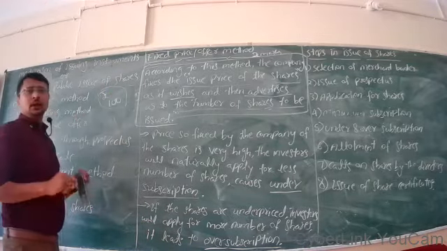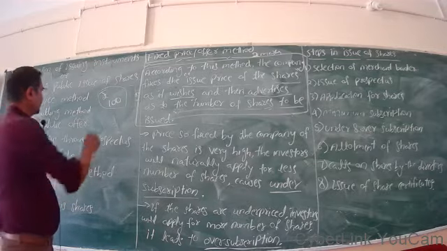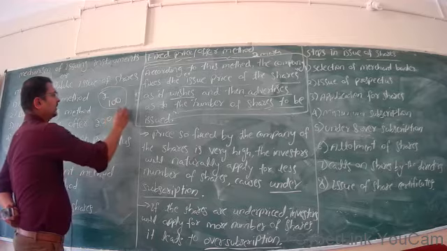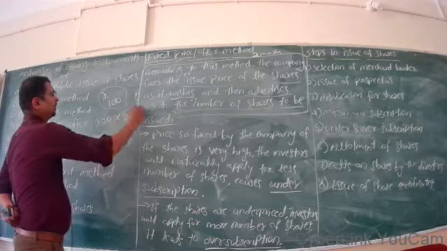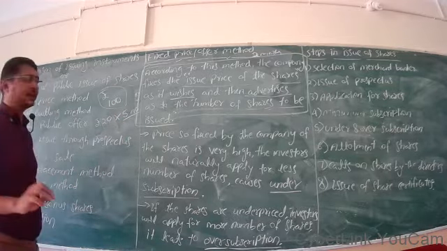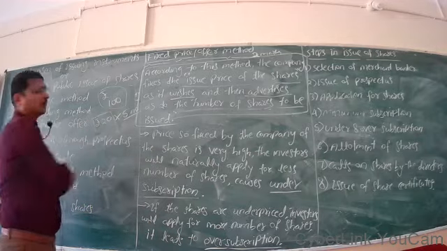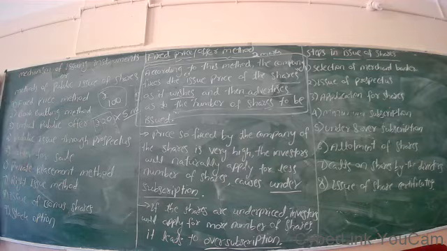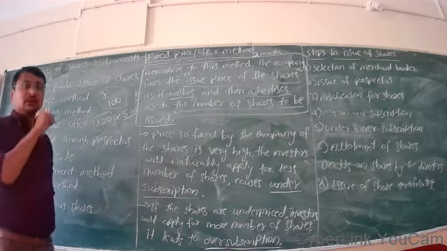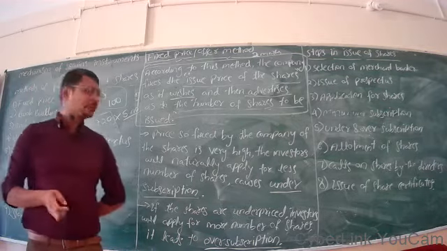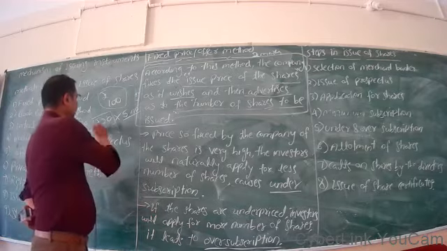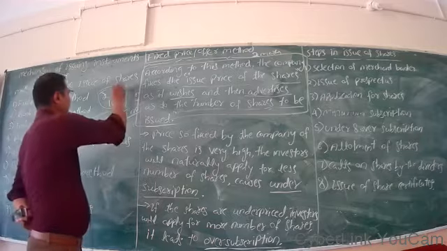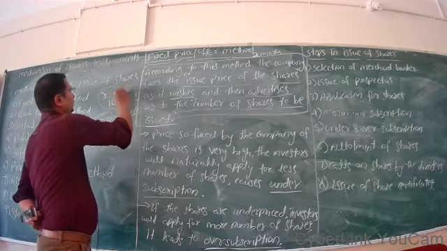Now, if the company fixes the price at rupees 20 per share and 5 shares, the company is issuing 5 shares at the rate of rupees 20. If an individual investor thinks that rupees 20 is too high for this company's share, ABC company.